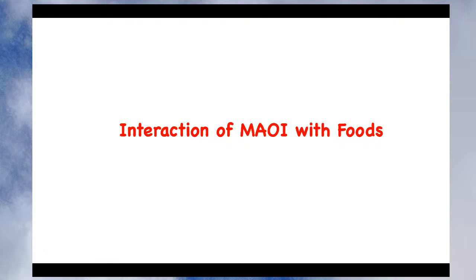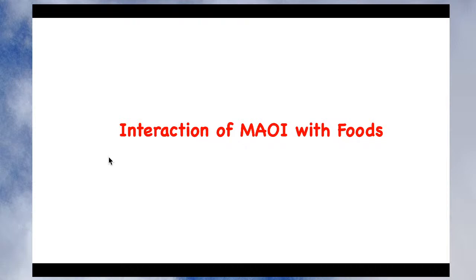As we have seen, the first problem with monoamine oxidase inhibitors is the wine cheese reaction. Now let's see what that wine cheese reaction is, and this is a very favorite question of the examiner. As a pharmacist, you must know what the wine cheese reaction is for two purposes: obviously for your exam, and second, when a patient to whom monoamine oxidase inhibitors are prescribed comes to you, you must counsel that patient to avoid certain kinds of food.